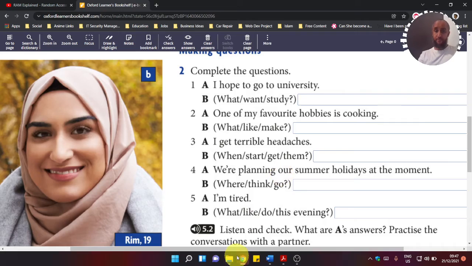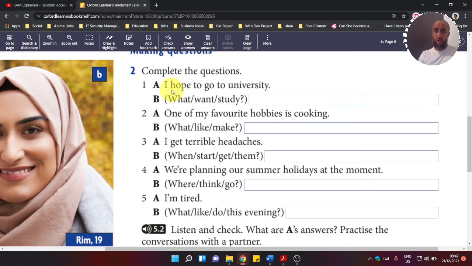And when we talk about the gerund, we use a verb plus gerund, gerund meaning a verb with -ing. We normally use it to express personal views, personal opinions, and feelings. So let's go back to the page and just do a couple.